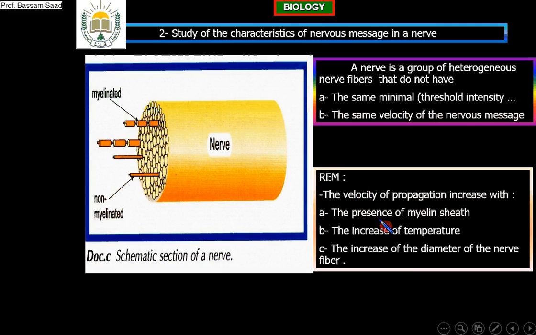Okay? So the velocity depends on three factors. When the fiber has myelin, it is faster. When it is at greater temperature, it is faster. And when it has bigger diameter, it is faster.